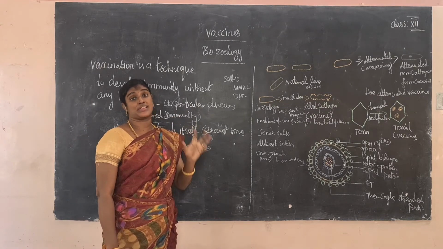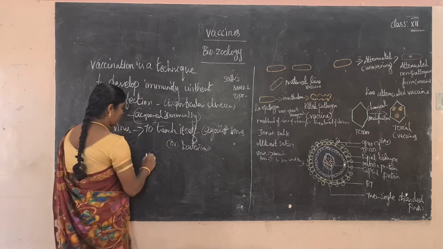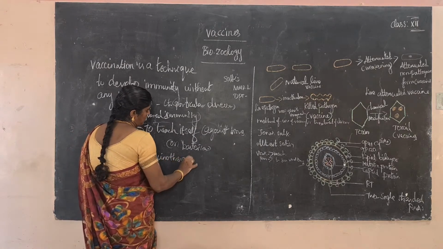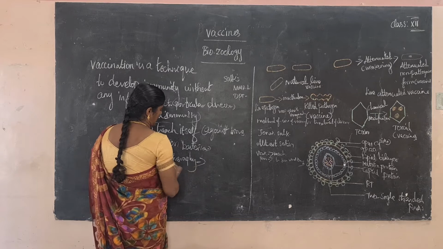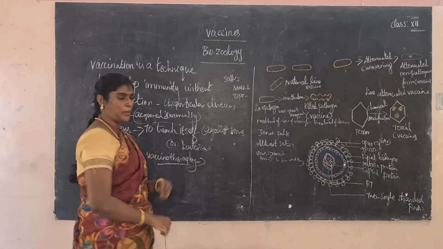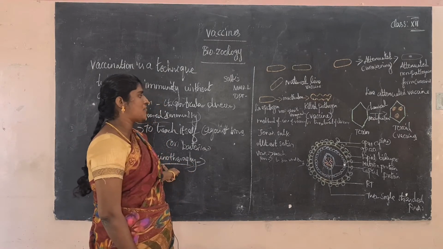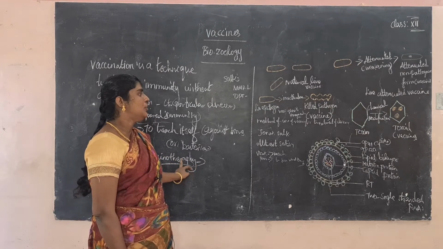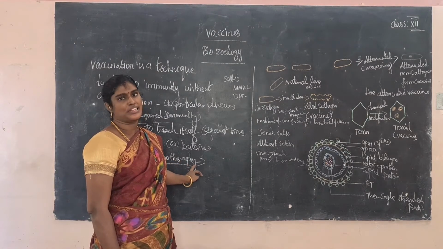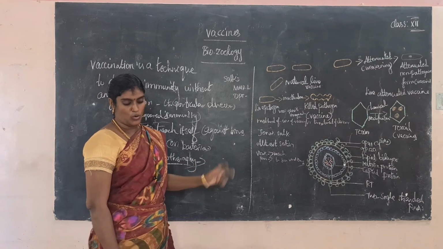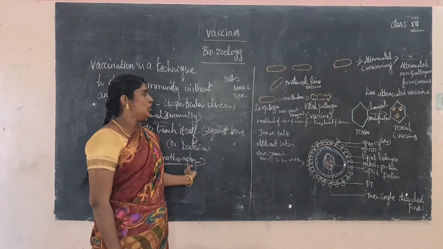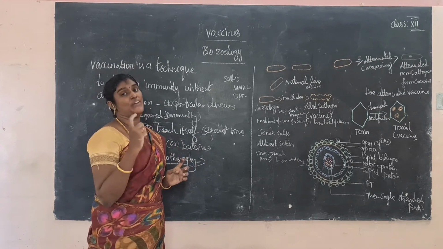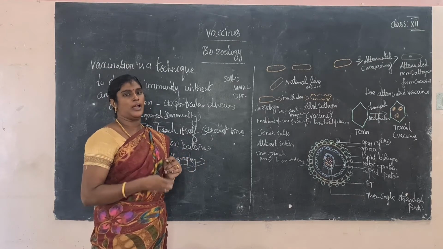Another technique is vaccinotherapy. What is the meaning of therapy? Therapy means some treatment. So what is vaccinotherapy? It is a method of using vaccines for the treatment of a particular disease. That is called vaccinotherapy. For example, BCG vaccine.